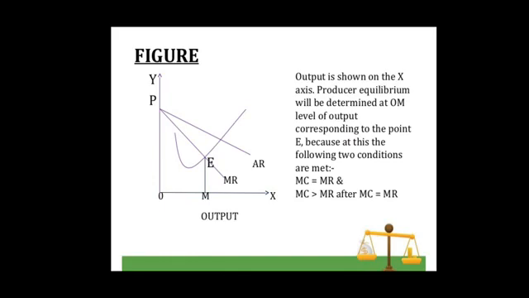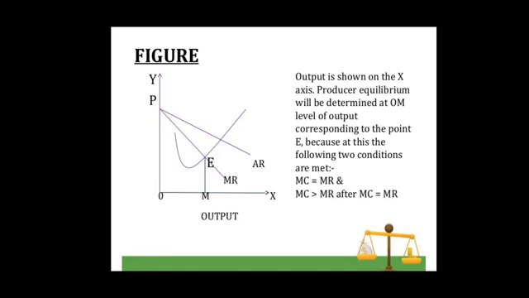Now let us understand the determination of producer's equilibrium with the help of the figure given here. As we can see in the figure, both average revenue and marginal revenue curves are downward sloping, and the marginal revenue curve lies below the average revenue curve. The marginal cost curve is U-shaped. Producer will be at equilibrium where marginal cost is equal to marginal revenue, and the marginal cost curve cuts the marginal revenue curve from below.